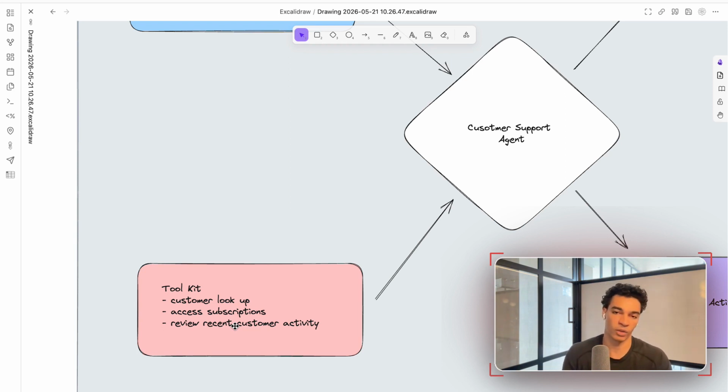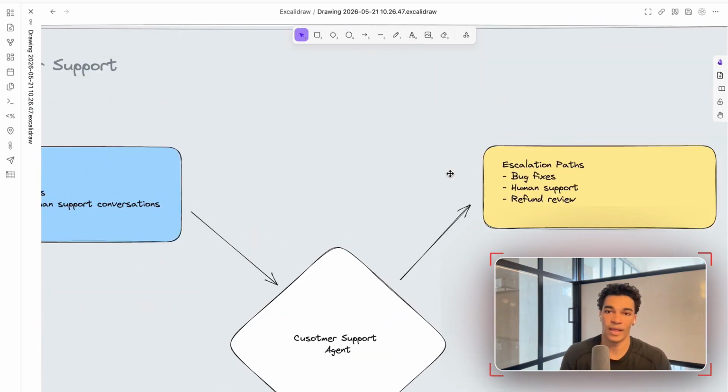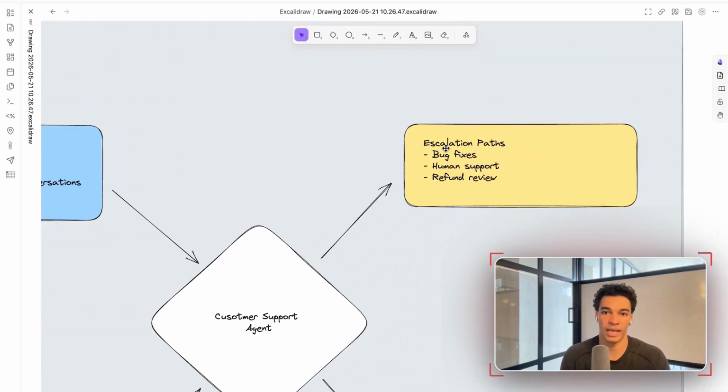All of my agents can actually look up users directly in our database and see how exactly they're interacting with our apps and potentially identify any problems or bugs that they might be facing, to pass on to either a coding agent that can fix that bug or myself if I need to look at that personally. And that brings us into our next section, which is the escalation path.